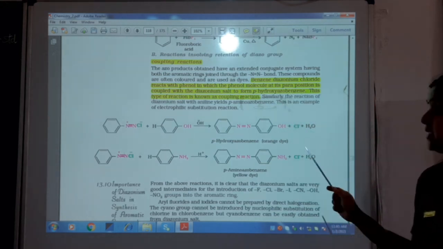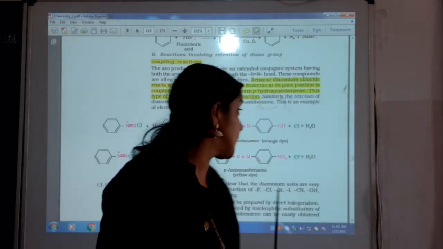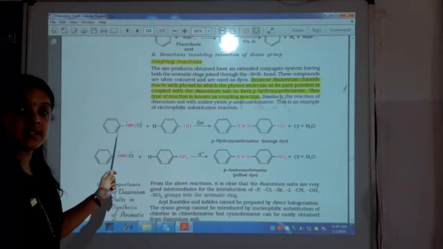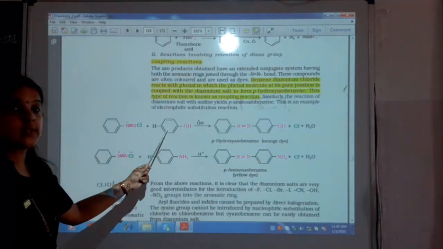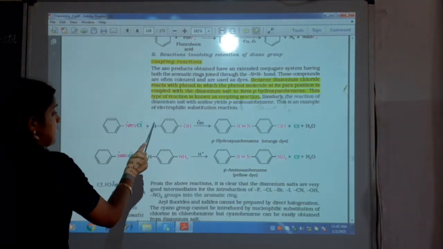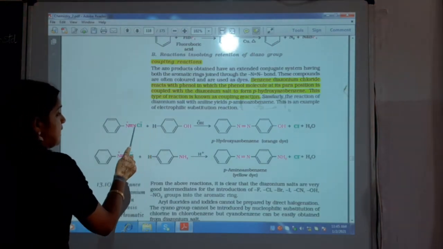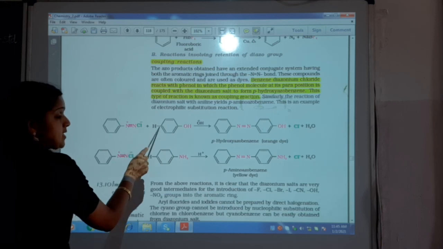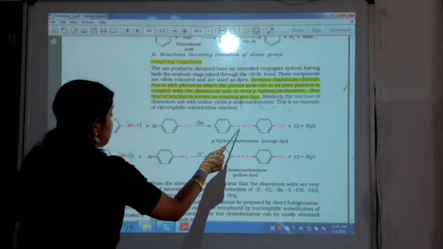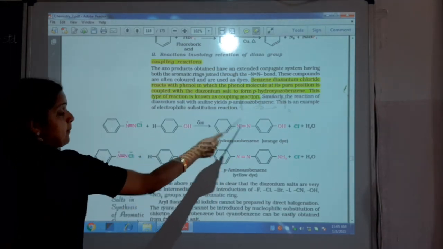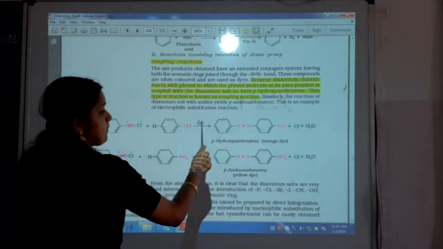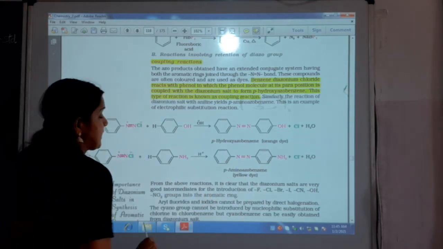Now listen to this reaction very carefully. This is my diazonium salt which reacts with phenol. HCl comes out, this N joins with this benzene, and this triple bond breaks into a double bond. So I get my para-hydroxyazobenzene, this is my orange dye.